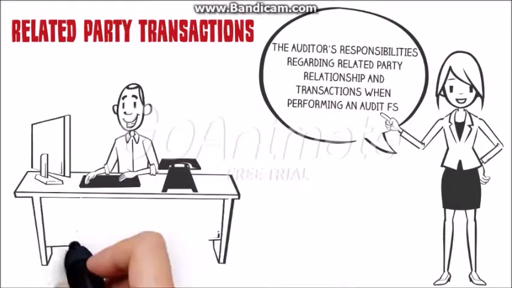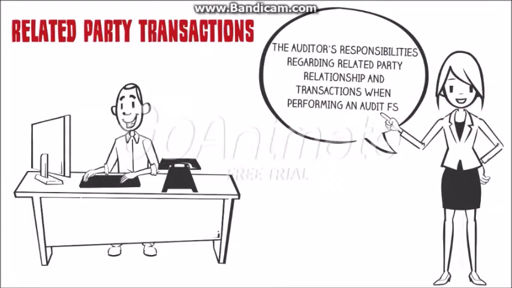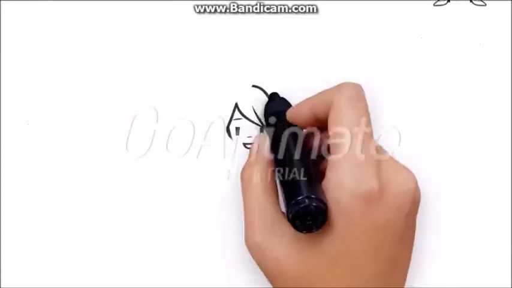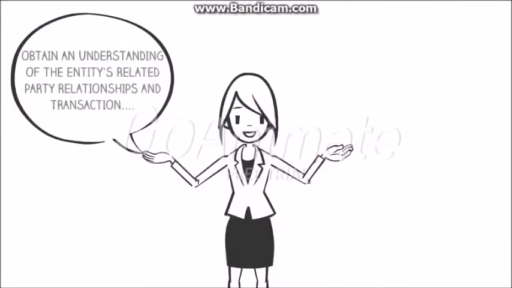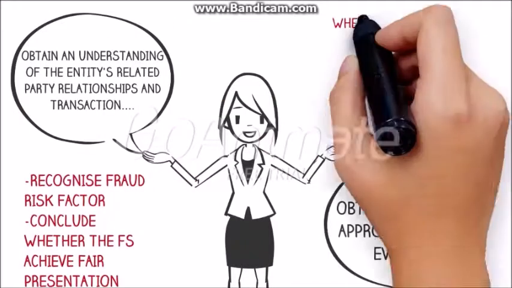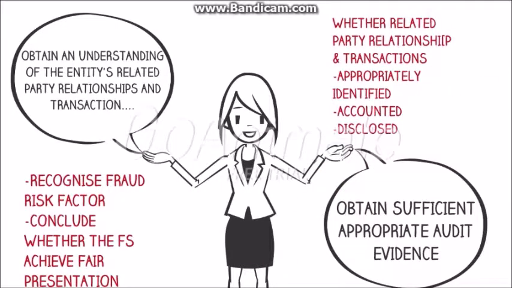Next, related party transactions. ISA 550 deals with the auditor's responsibilities regarding related party relationships and transactions when performing an audit of financial statements. It establishes outcome-based objectives, focusing on the auditor's responsibility, first, to obtain an understanding of the entity's related party relationships and transactions sufficient, second, to recognize fraud risk factors that are relevant to the identification and assessment of the risks of material misstatement due to fraud, and to conclude whether the financial statements achieve fair presentation or are not misleading.